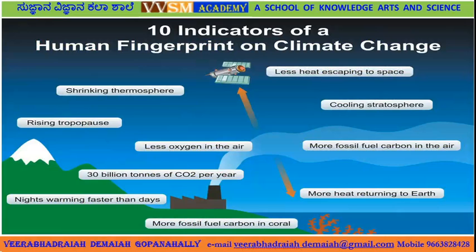Well, 10 indicators of a human fingerprint on climate change: shrinking thermosphere, rising tropopause, less oxygen in the air, 30 billion tons of carbon dioxide per year emitted by mankind, that means it comes to the atmosphere. Nights warming faster than days, more fossil fuel carbon in coral, less heat escaping to space, cooling stratosphere, more fossil fuel carbon in the air, more heat returning to the earth.